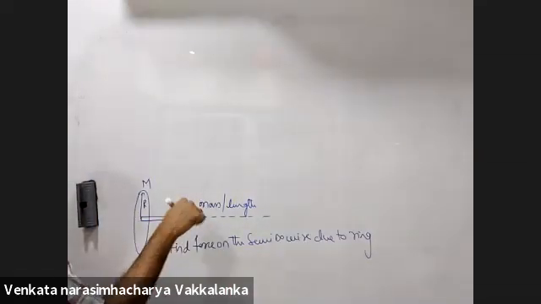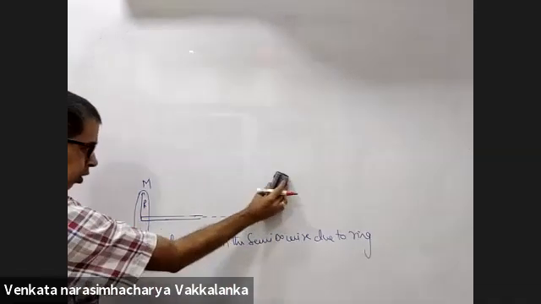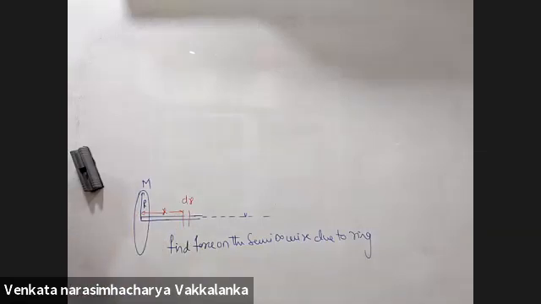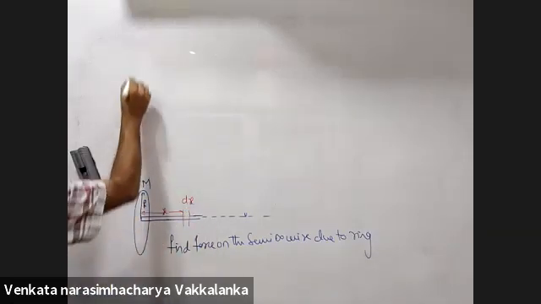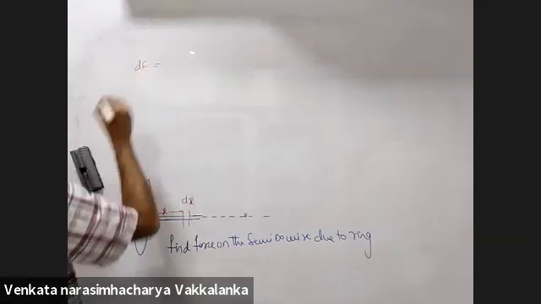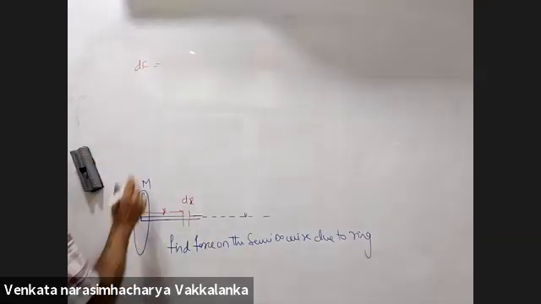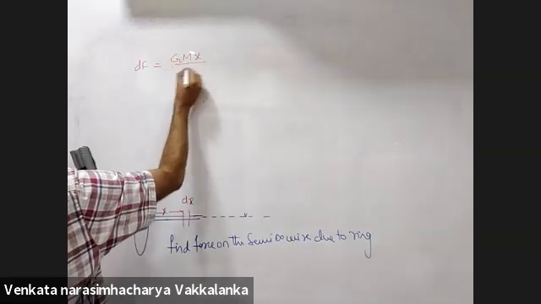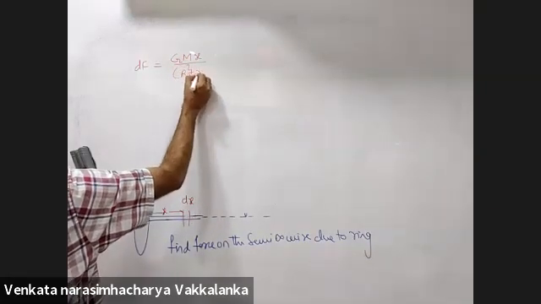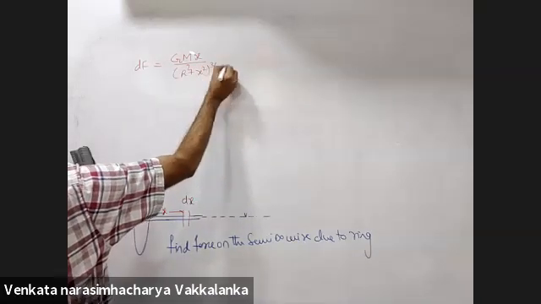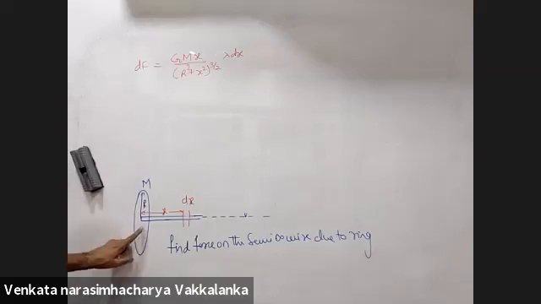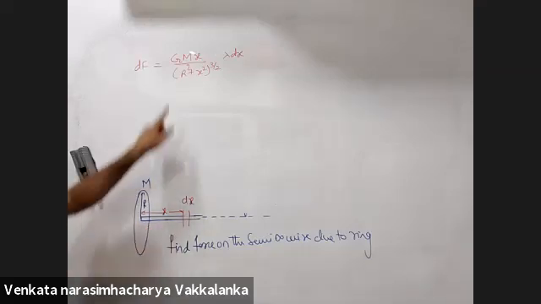Now listen, if I were to solve this orthodoxly, you will consider an element dx at a distance of x. dF, because of the ring, is G capital M x upon r square plus x square to the power 3/2 into lambda. Because of the ring, what is the field here?